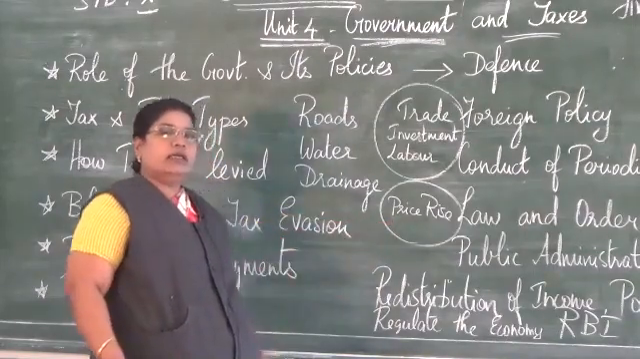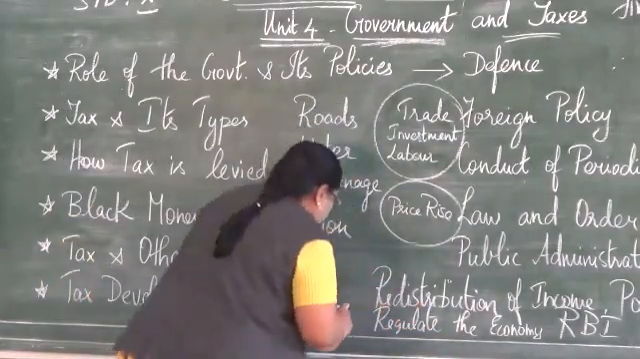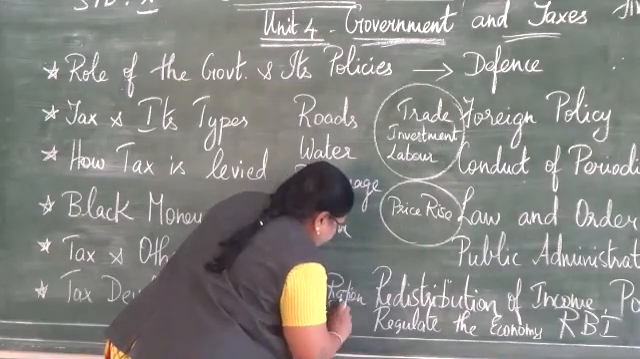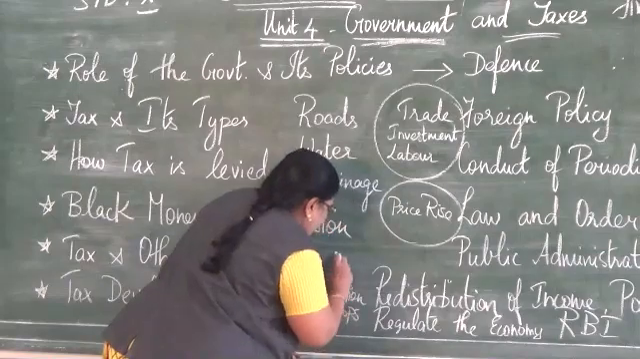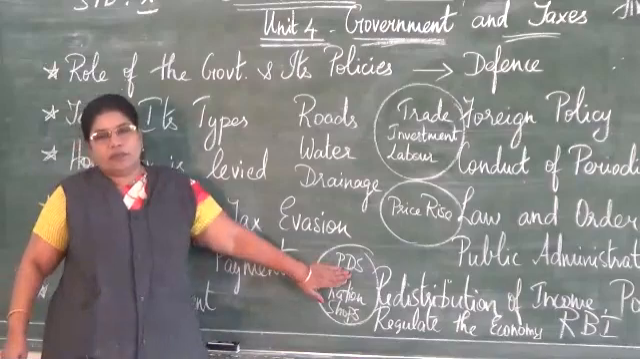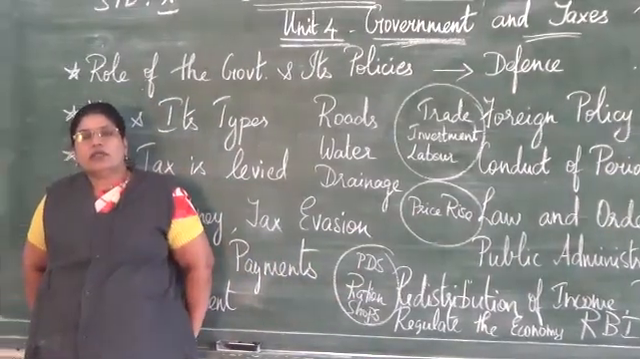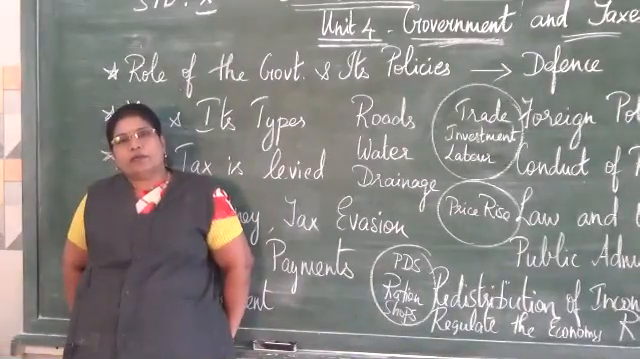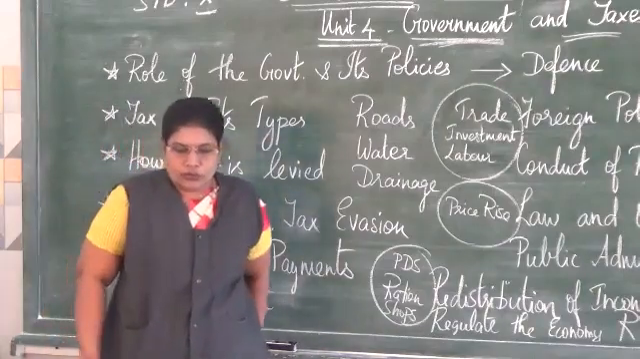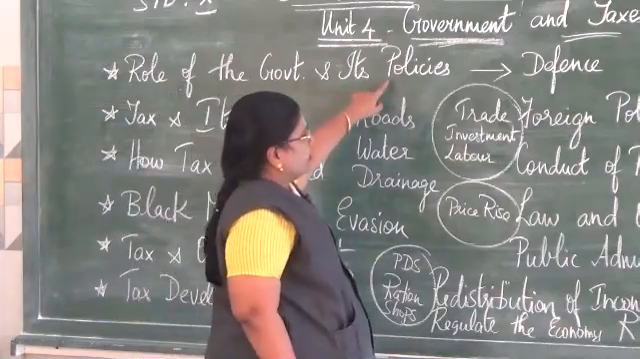So, goods are sold at a low price in the ration shops. Otherwise, it is called the public distribution system, or PDS. Very important work done by the government. In the ration shops, goods are sold at a low price so that the poor people are also able to afford to buy them. So, these are the important roles and the government policies.